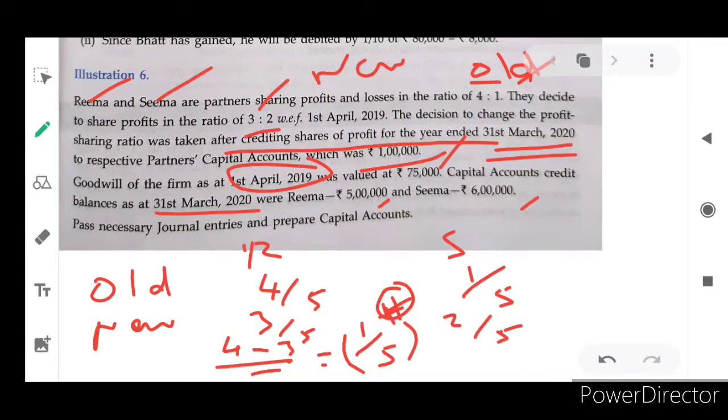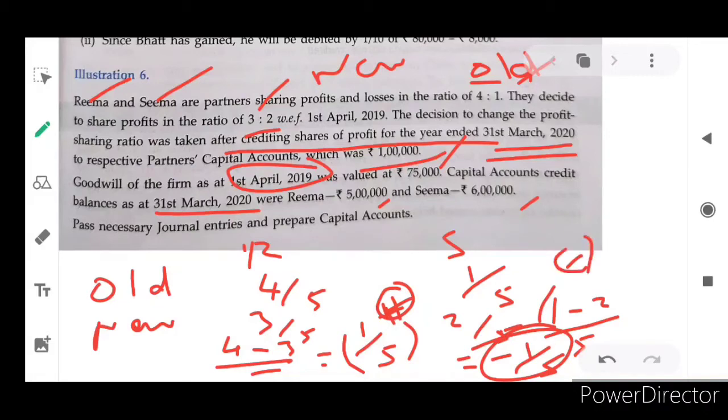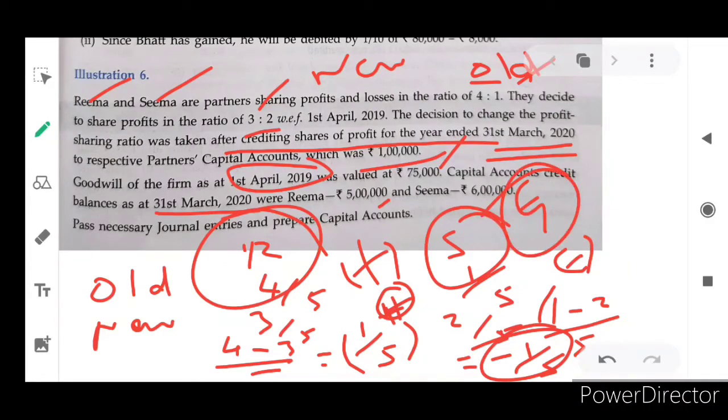Next, Sema's is 1 minus 2 divided by 5, which leads to minus 1 by 5. So this is a negative figure. It is a positive figure, it is a negative figure. As I told you already, a positive figure means the partner is sacrificing and a negative figure means the partner is gaining. So Sema gained and Rema sacrificed.